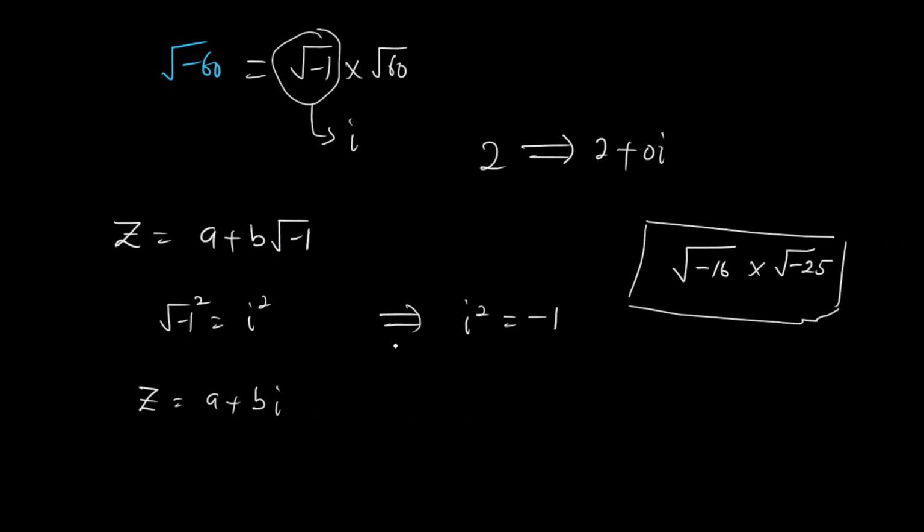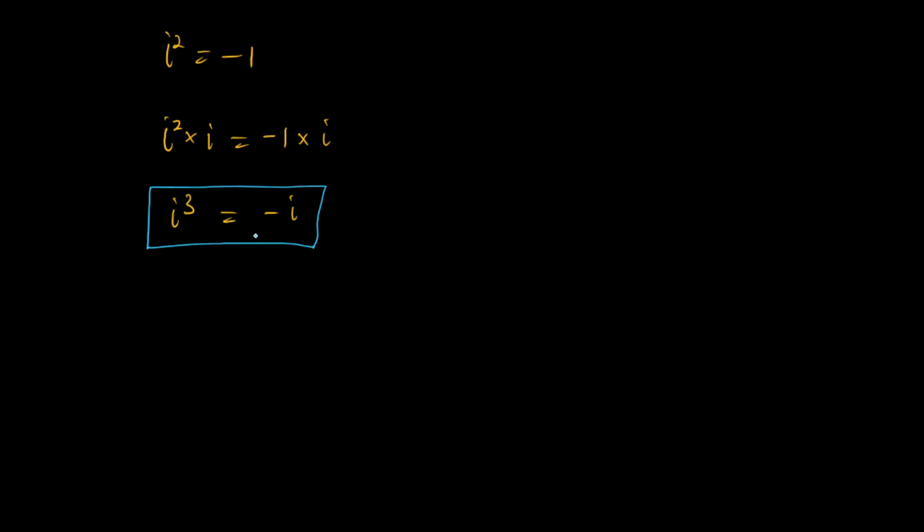So let's continue. I said earlier that iota squared equals -1. Now, what if we multiply both sides with iota again? Let me just call it i. So we have i squared times i equals -1 times i, right? So this is i cubed equals minus i. This is another thing we need to take note of, right? i cubed equals minus i, and i squared equals -1.